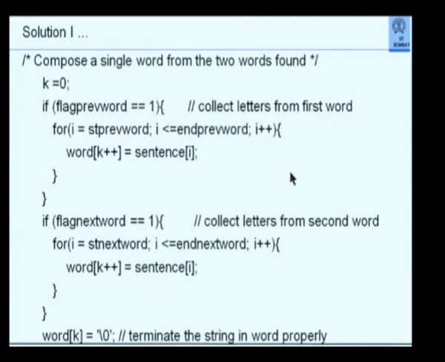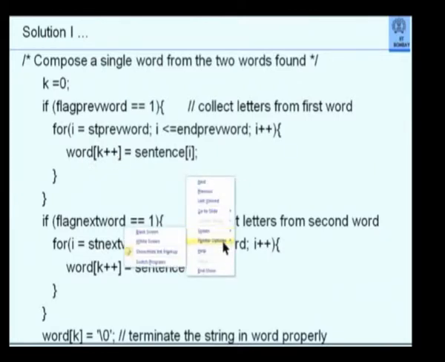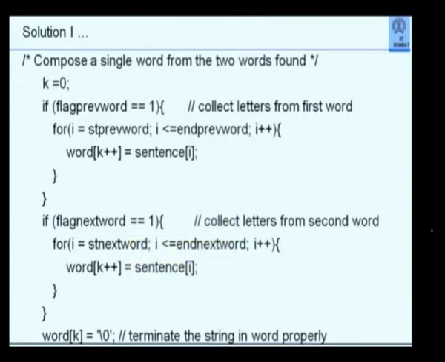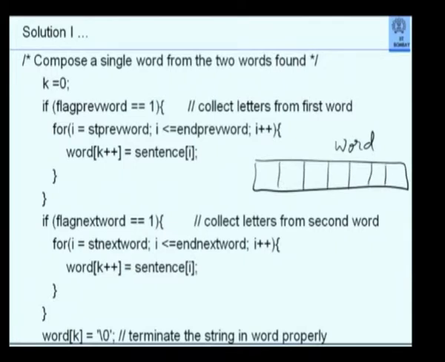Now I have to compose a single word. So what do I do? I first have to check whether the word exists or not, because the words may not exist on either side. So I say if flag previous word is 1, that means there is a word. I collect letters from the first word: for i equal to start word to end word, I say word[k++] = sentence[i].